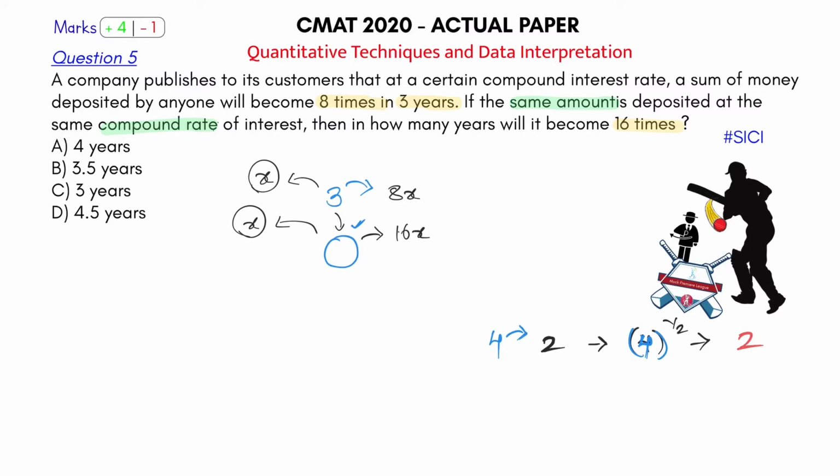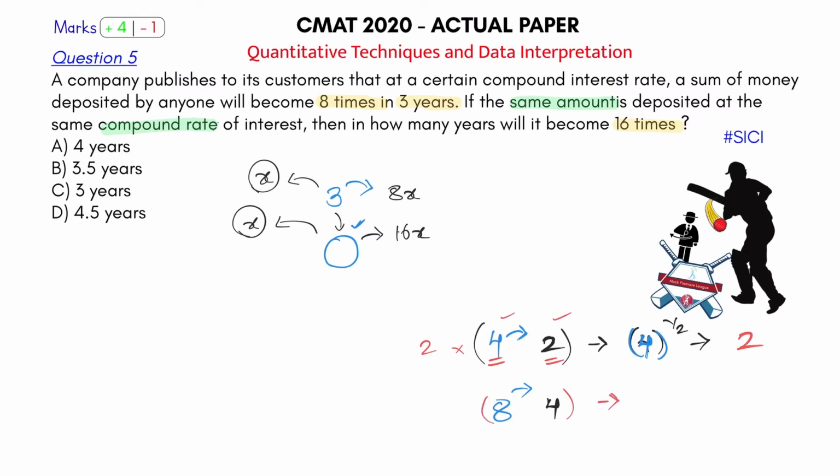So the amount became 4 times in 2 years. That's why I write it in this way. If the amount becomes 8 times in, then what? 4 years. So what did I do here? I just multiplied this entire thing by 2. So the amount becomes 4 times in 2 years, multiplied by 2, it will become 8 times in 4 years.